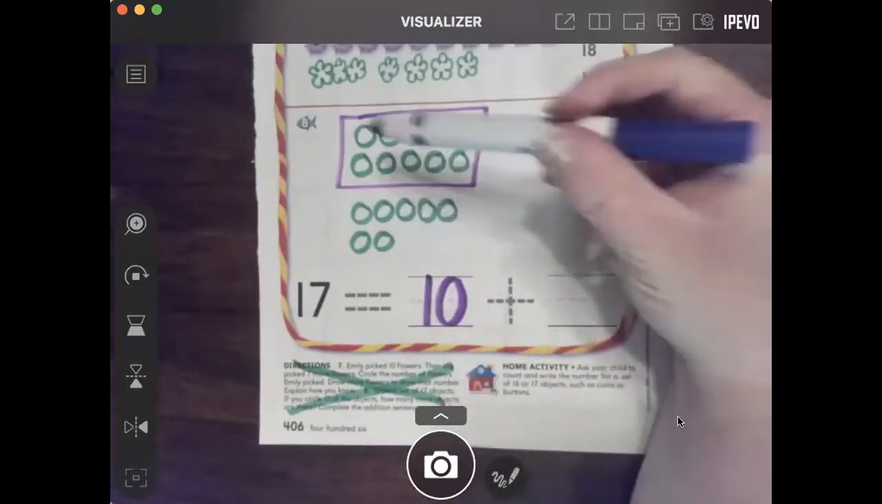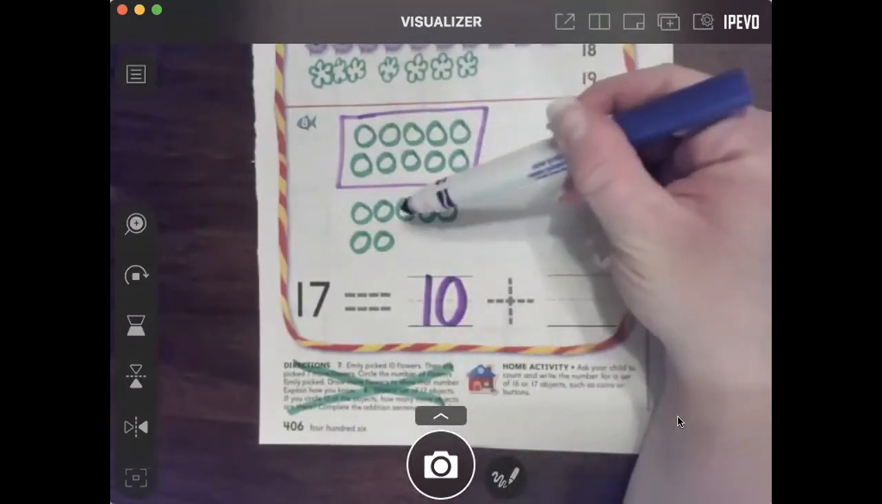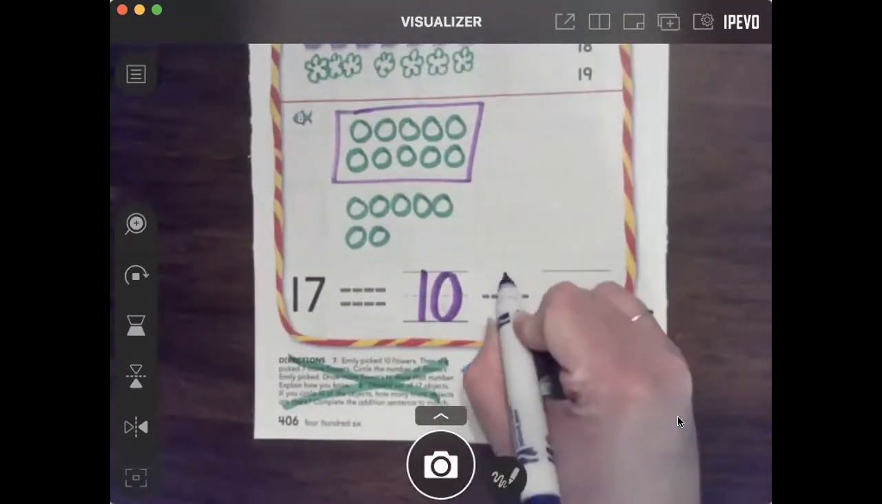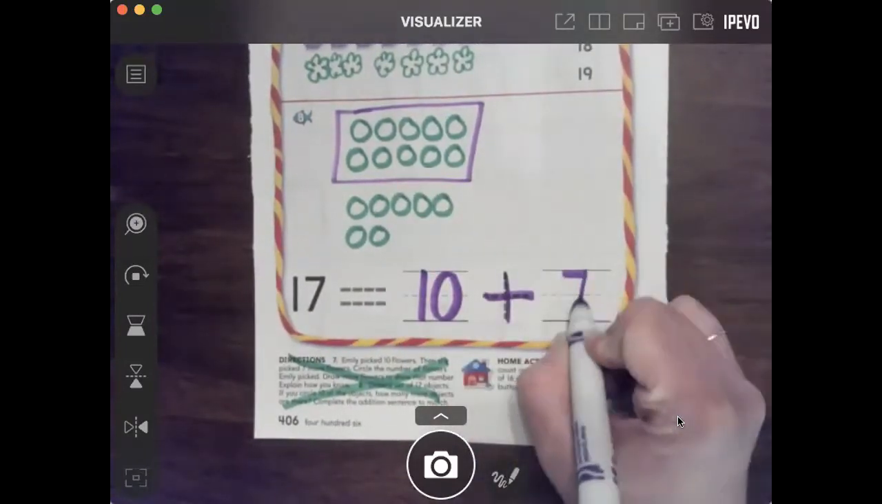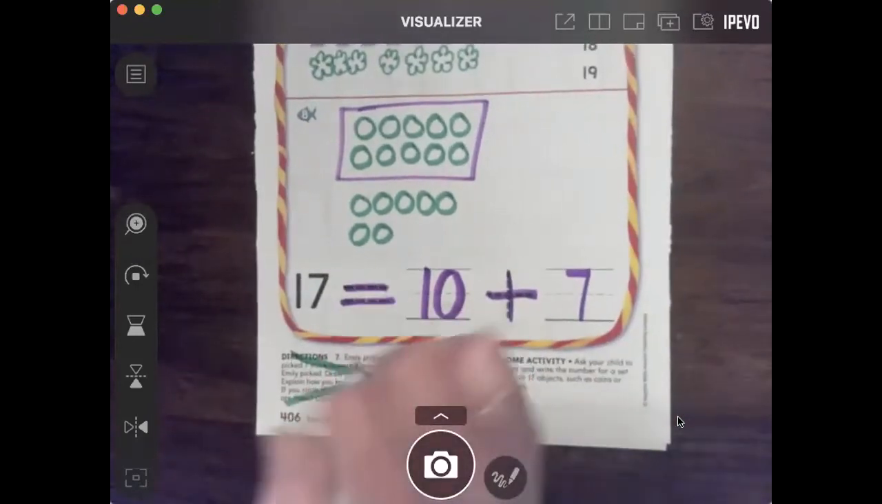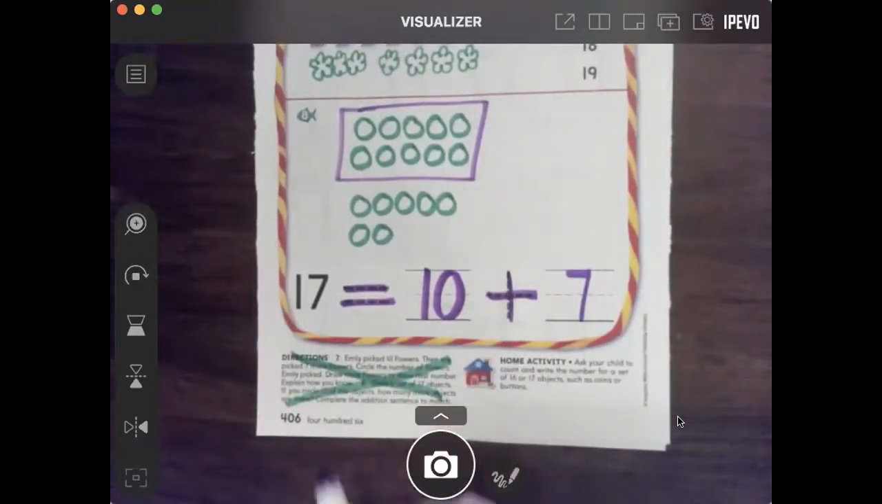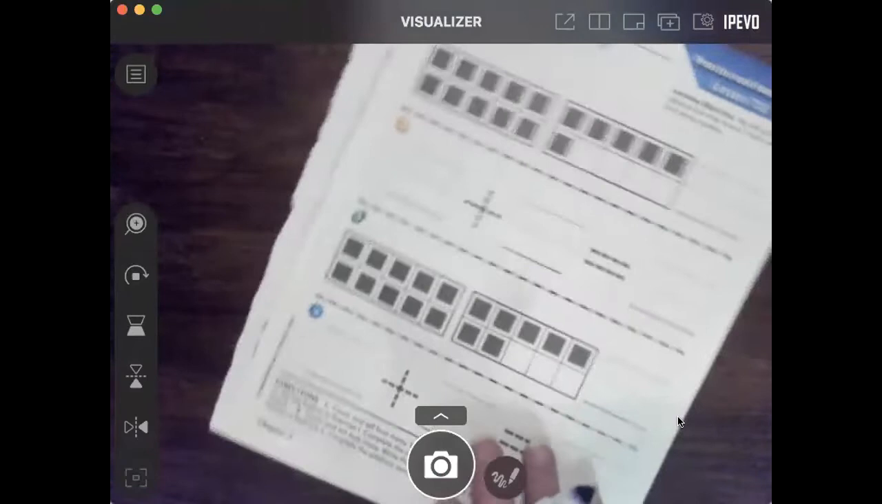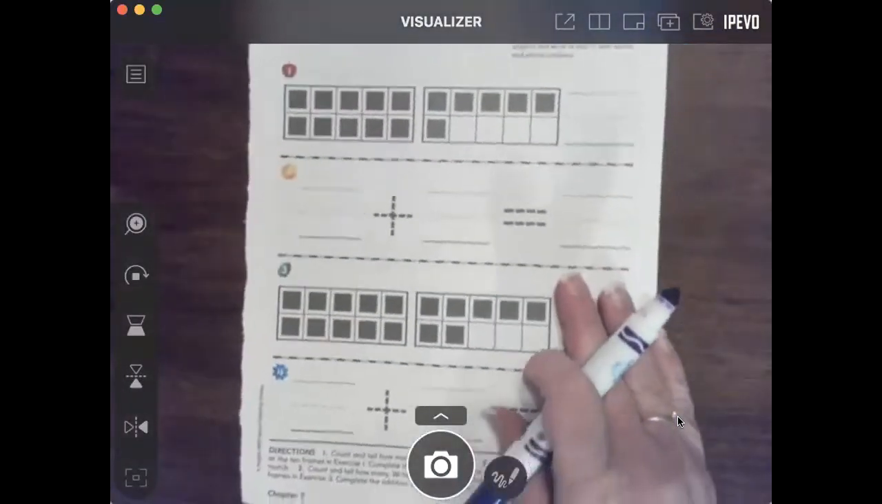Then we're going to count how many we have outside the tens frame. 1, 2, 3, 4, 5, 6, 7. So we know that 10 plus 7 equals 17. Okay? All right, now I want you to try these last 2 pages on your own. So pause the video and then hit play to check your answers and see if you're right.